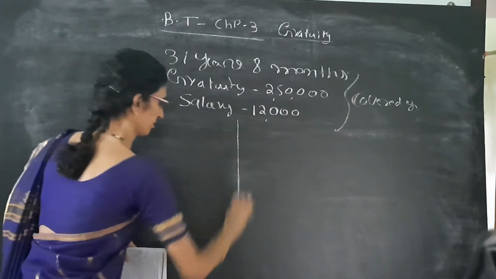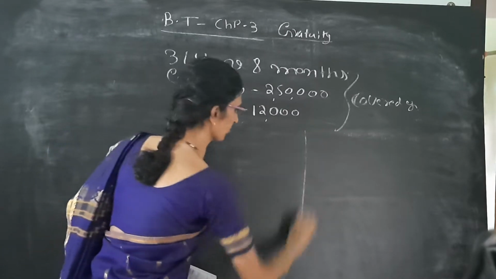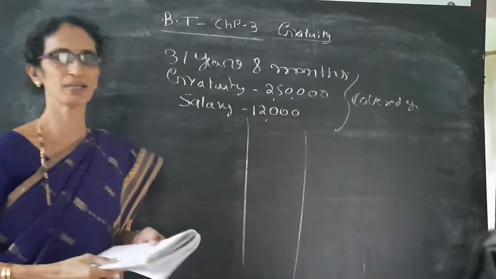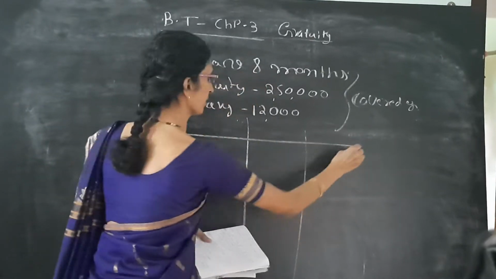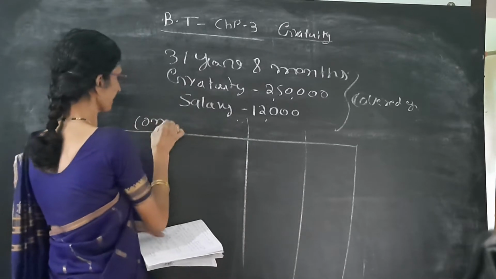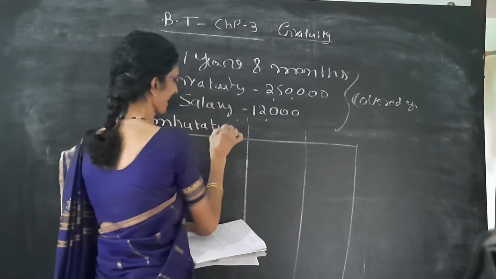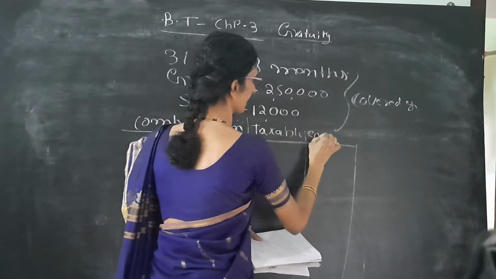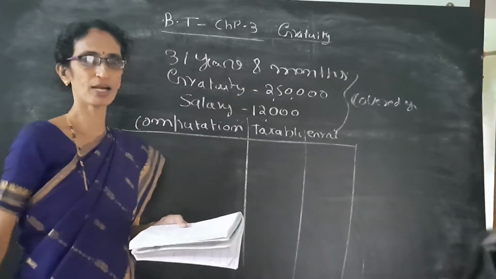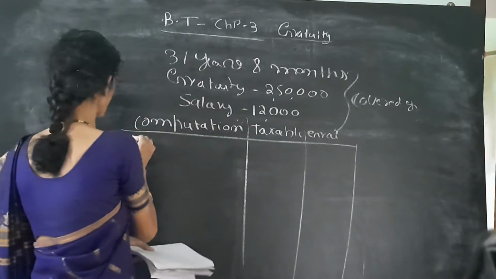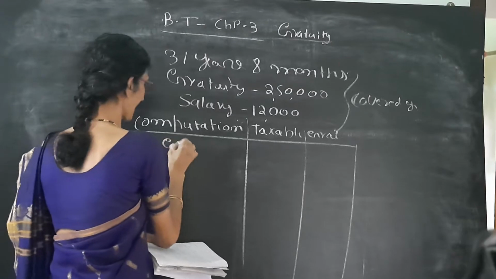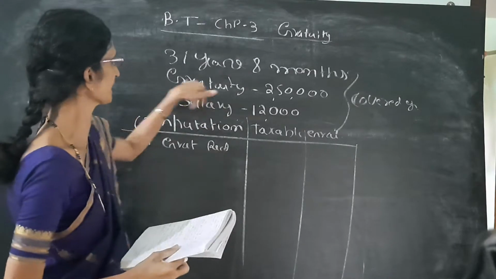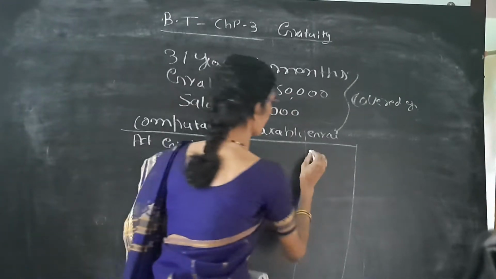So we can calculate the taxable gratuity. First we have to provide two columns and write computation of taxable gratuity. Once again, we have to apply the rules. First, we have to write actual gratuity received. It is given gratuity received is 2,50,000.